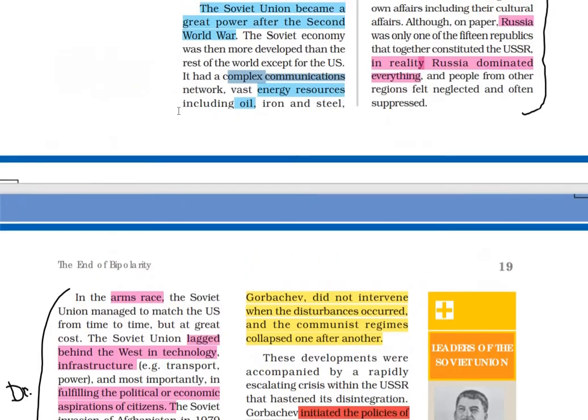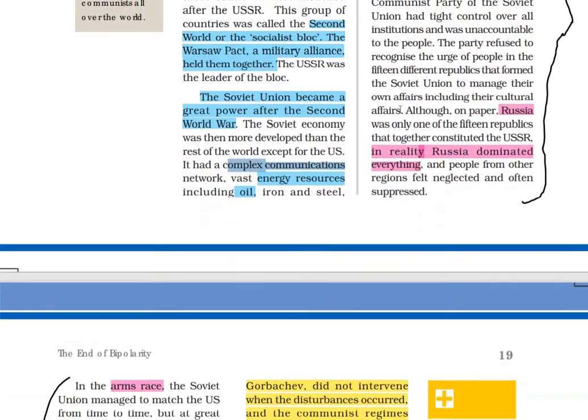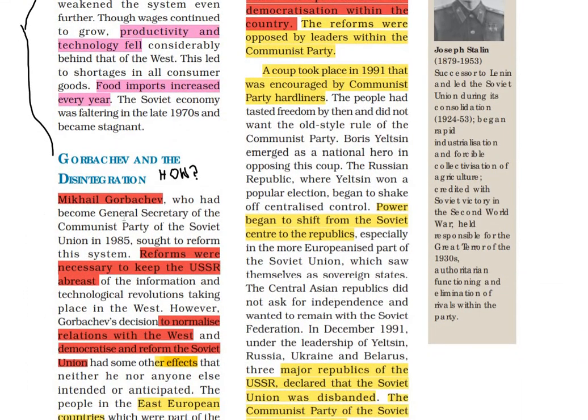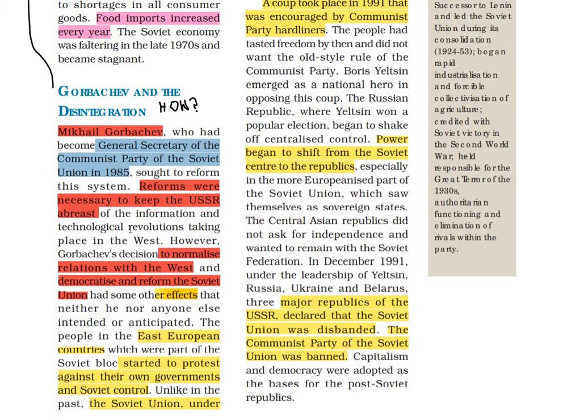Now here it is mentioned in the drawbacks that the institutions of the Soviet state needed reforms. This realization was made by one person, Mikhail Gorbachev, who was the General Secretary of the Communist Party of the Soviet Union in 1985. He led the reforms of the Soviet Union. These reforms were necessary to keep the USSR abreast.